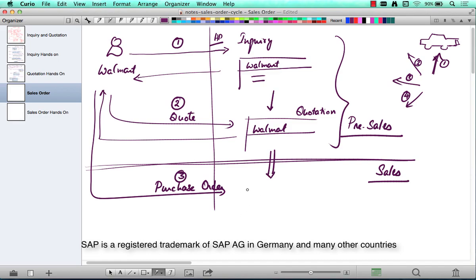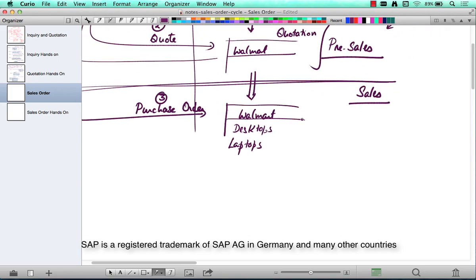What's a sales order? It's almost or exactly similar in terms of the data that it contains between an inquiry and a quotation. You see, the customer does not change, nor do the quantities or the products. Desktops, laptops.